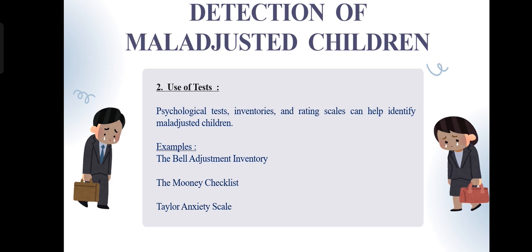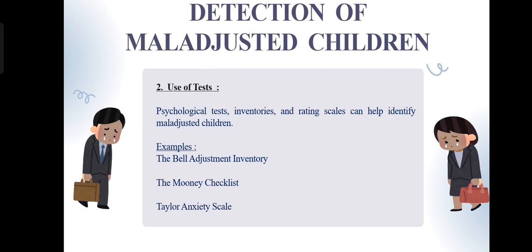The next one is uses of test. To understand a student's adjustment level, psychologists use certain standardized psychological tests. The three important tests are Bell Adjustment Inventory, Mooney Problem Checklist, and the Taylor Manifest Anxiety Scale.